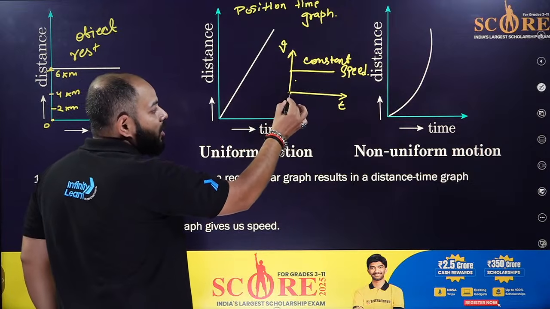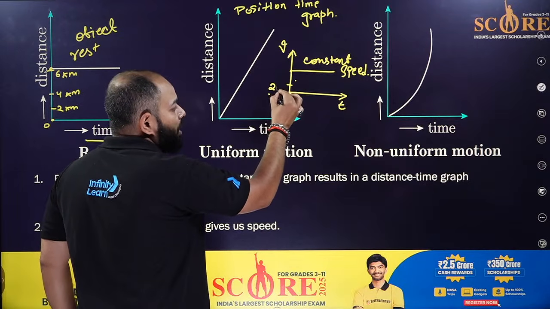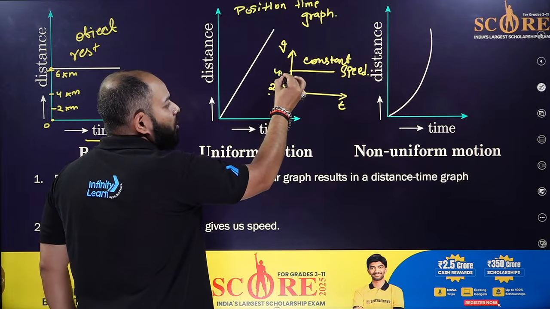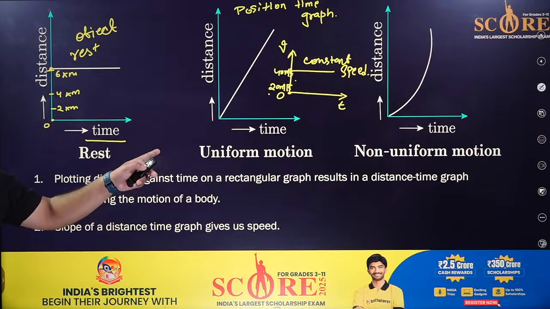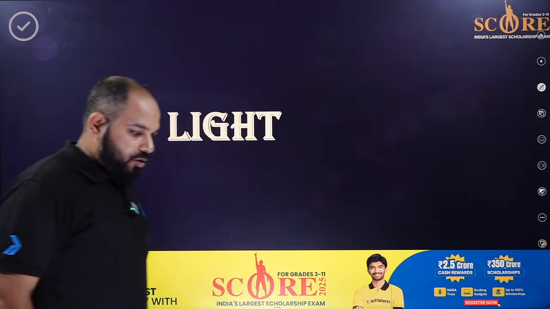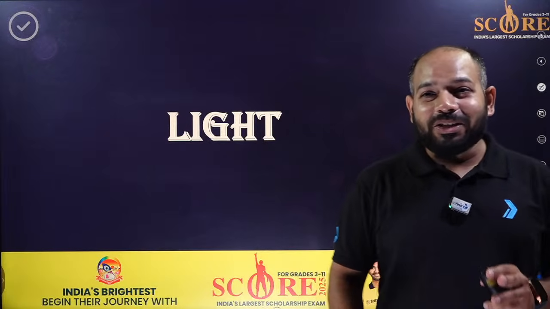So here the acceleration is not changing, so it's moving with constant speed. Suppose this is 0, this is 20 meters per second and this is 40 meters per second. So the speed remains 40 meters per second throughout the time; it's not changing. Okay, so these are the parts of it. Now I hope this much has been done.